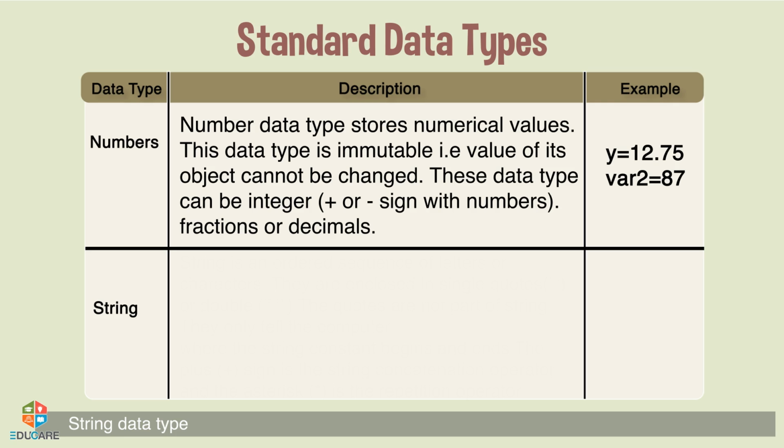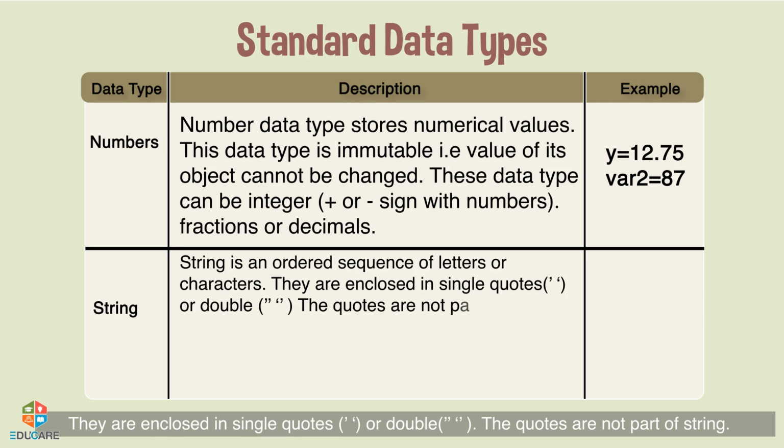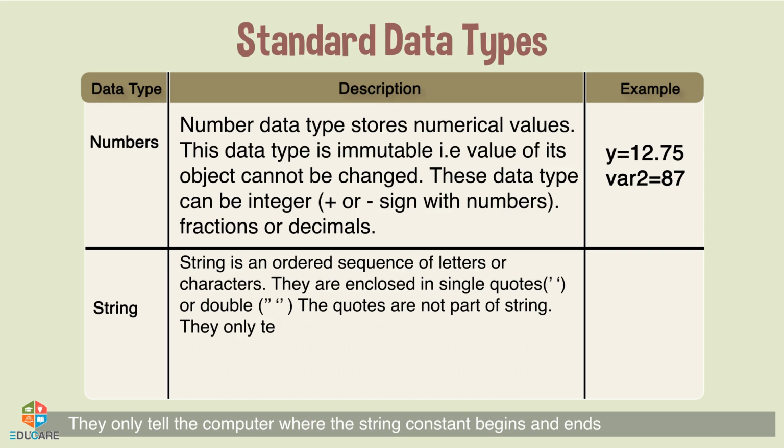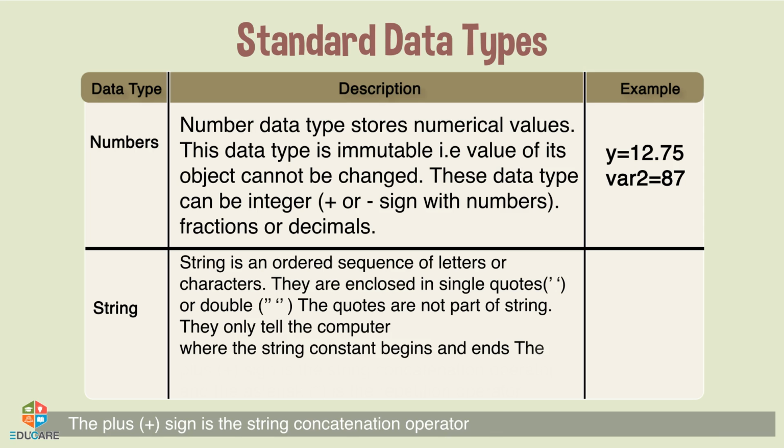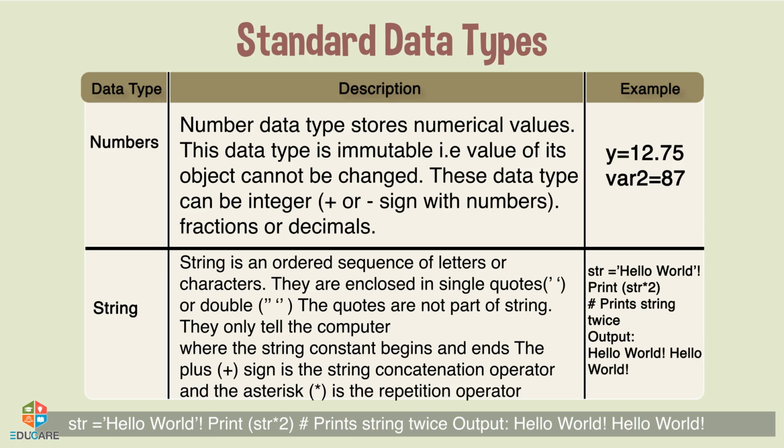String data type. A string is an ordered sequence of letters or characters. They are enclosed in single quotes or double quotes. The quotes are not part of the string. They only tell the computer where the string constant begins and ends. The plus sign is the string concatenation operator and the asterisk is the repetition operator. Kindly look at the screen for the example.